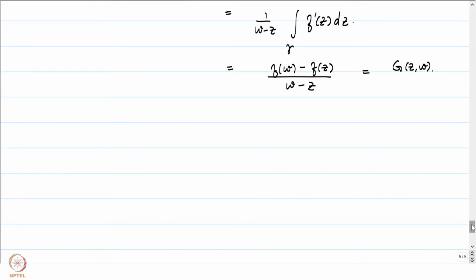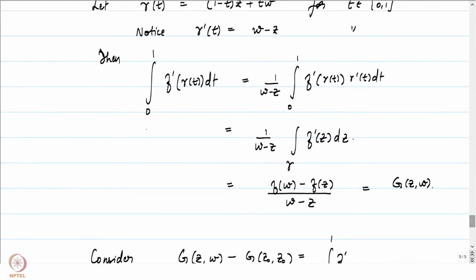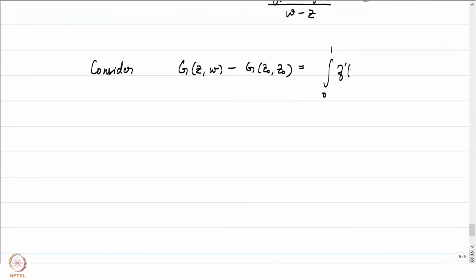Now if we consider G of z comma w minus G of z0 comma z0, this is just equal to the integral from 0 to 1 of f prime of gamma of t dt, recall what we started off with, and G of z0 comma z0 is just f prime at z0.